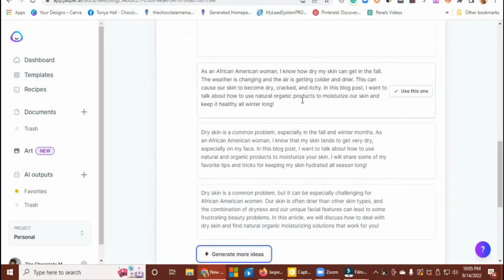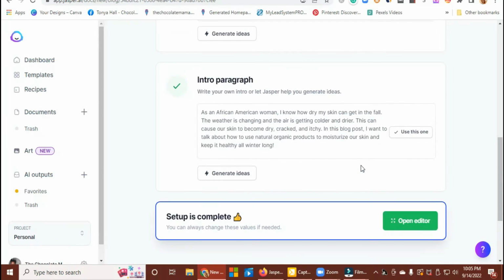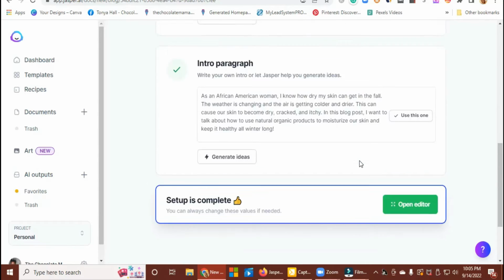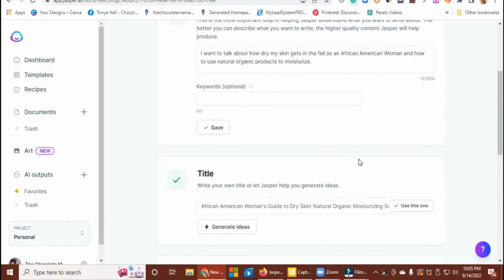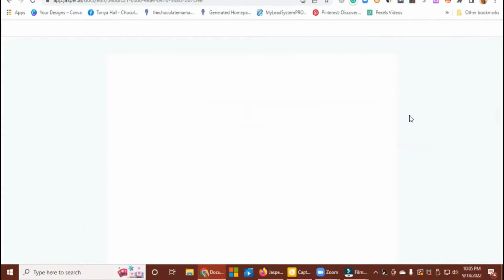In this blog post, I want to talk about how to use natural organic products to moisturize your skin and keep it healthy all winter long. I think that's amazing. And just for time's sake, we're just going to click use that one. So that is done. I got my intro, got my title done just based on what I said I want to talk about. And then I'm just going to open editor.